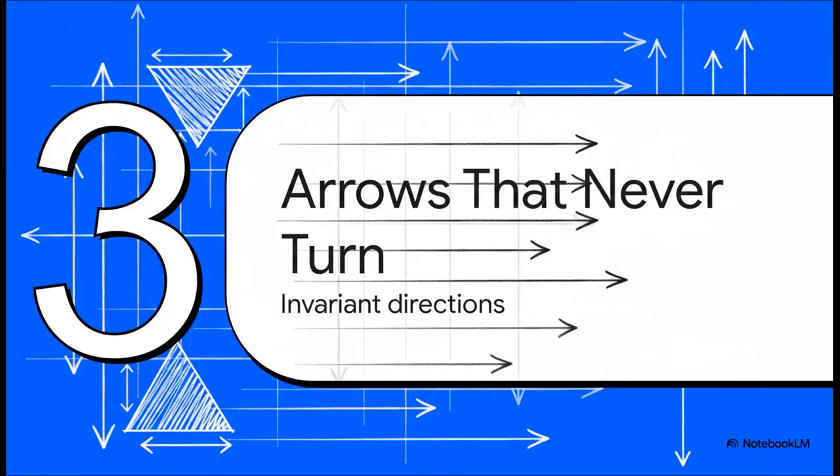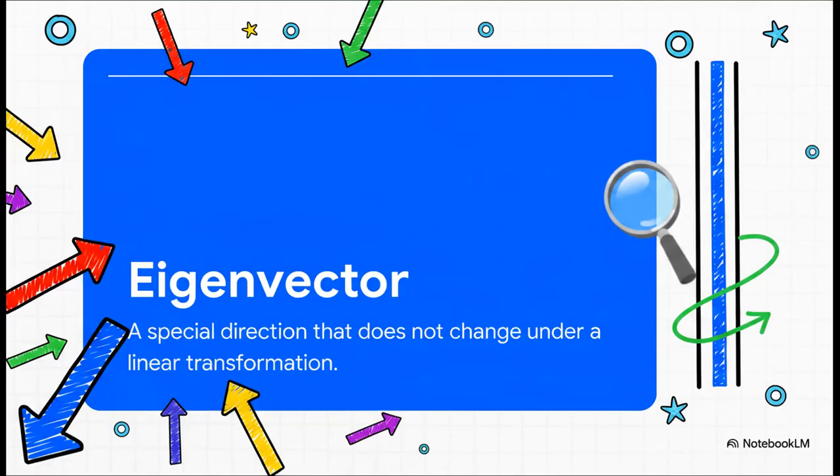Section 3. Arrows that never turn. Invariant directions. We have our geometry, right? But systems aren't static. They transform. So what actually happens to this geometry when we apply a linear transformation, like, say, stretching or rotating the space? Well, most vectors get totally thrown off their path. But an eigenvector is incredibly special.